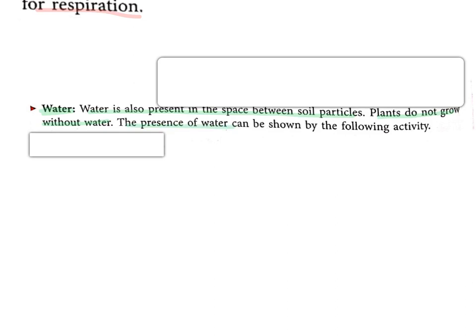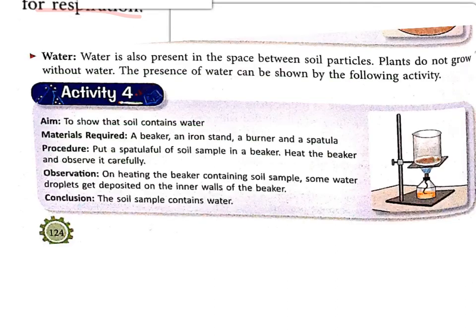The presence of water can be shown by the following activity. So see children, what we have to do in this activity is, firstly, the aim is to show that soil contains water. Materials required: a beaker, an iron stand, a burner and a spatula. Procedure: put a spatula full of soil sample in a beaker. Heat the beaker and observe it carefully. So if you take soil in a beaker and heat it, you will see a few water droplets getting collected at the walls of this beaker.